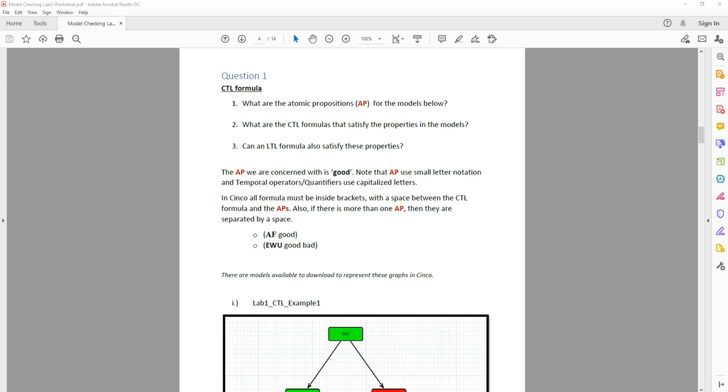Okay, so let's move on to CTL questions. Question 1. For the CTL formulas, what are the atomic propositions for the models below?